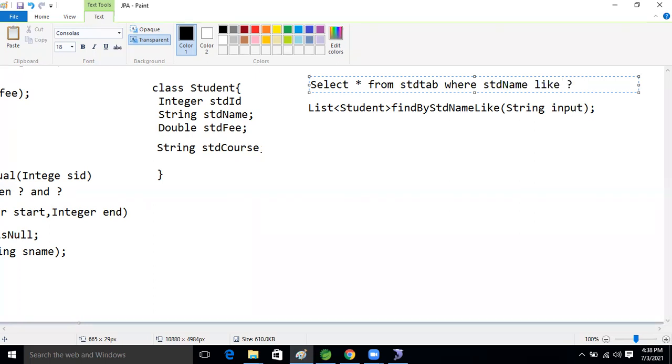Come on, guys. Is the query correct or not? Yes, it's correct, right? We'll put percentile, right? Before or after? No, guys. Actually, here we will take the question mark. This one will become the dynamic query, right?